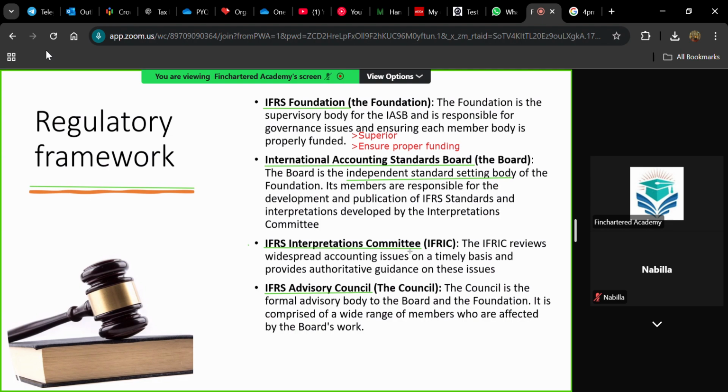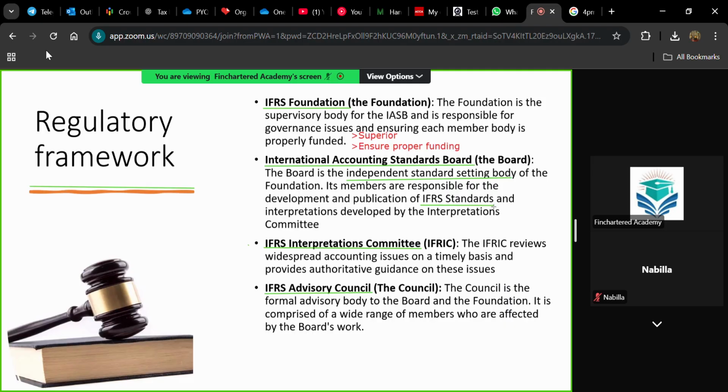So the Interpretations Committee will be identifying the issues that are faced by the accounting firms or companies, and they will report these issues to the foundation and the IASB. So IASB will consider all these issues and they will prepare IFRS standards as a solution to each and every issue raised by the Interpretations Committee. And that's how the regulatory framework works.